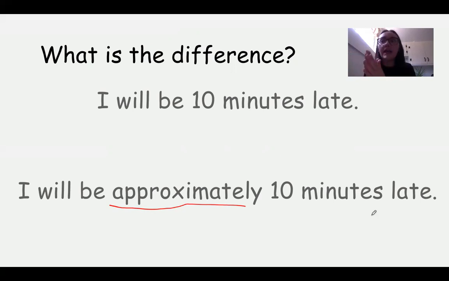But definitely at least around 10 minutes. So that's why it's different, because when you say, I will be 10 minutes late, it means that you know that it will take 10 minutes for you to get to work. So they can say, okay, I know that they will be here in 10 minutes. But if you say, I will be approximately, it's like, oh, okay. So they could be a little bit less than 10, or they could be more than 10. Approximately is the same as about. I will be approximately 10 minutes late. I will be about 10 minutes late.